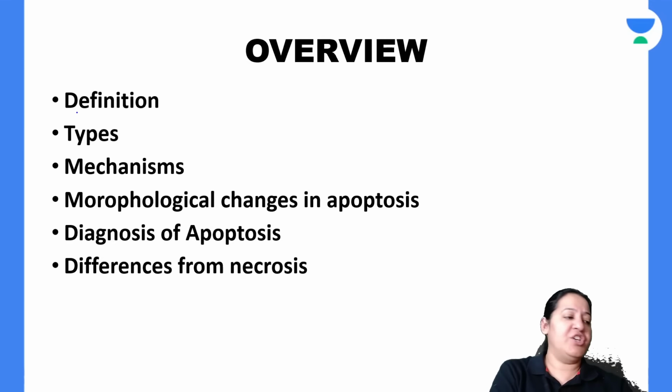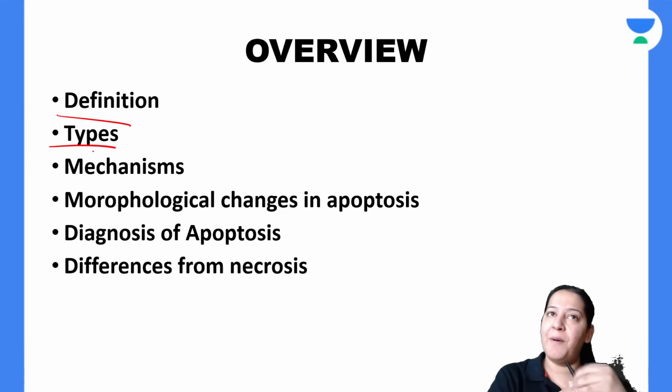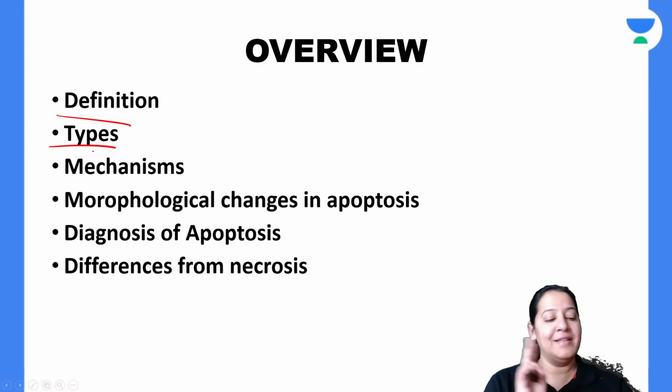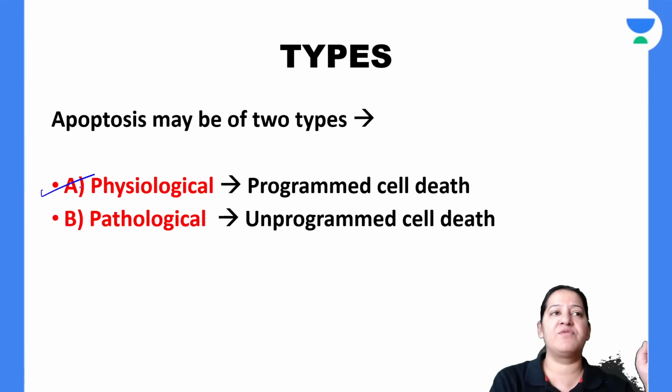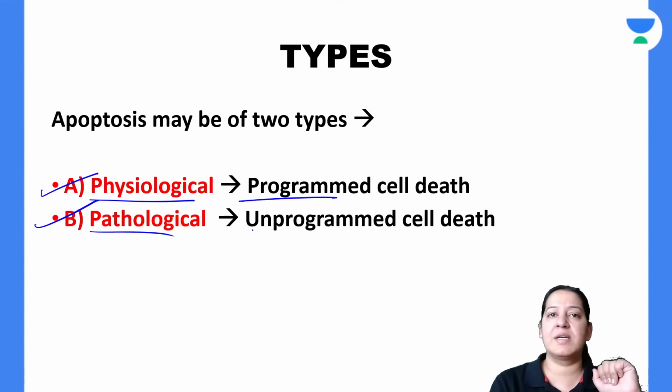Anyways, after definition, let me come to the types of apoptosis. Let me come to the second heading. There are two types of apoptosis. What are the two types? The two types of apoptosis are physiological and pathological. Physiological is programmed cell death and pathological is unprogrammed cell death. Physiological means it occurs normally.